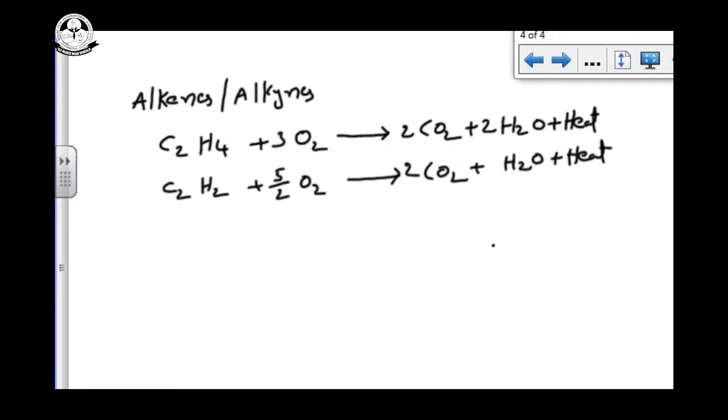So alkenes and alkynes give carbon dioxide, water, and a large amount of energy. This is the complete oxidation.